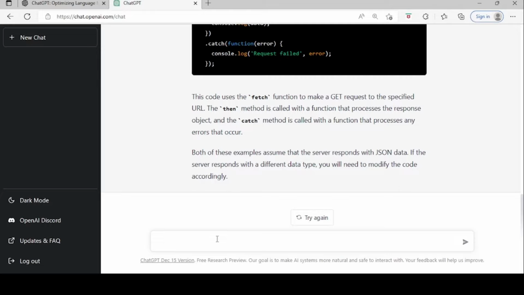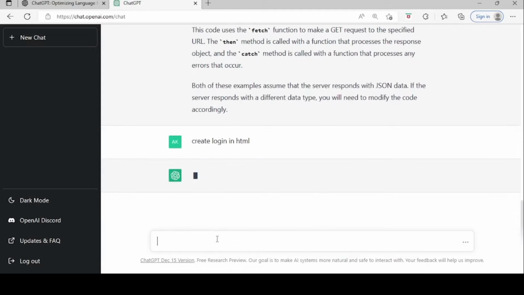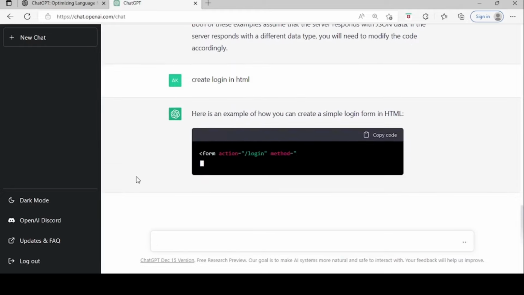If you want to create a login form in HTML, it will give you ready-made code for your use with explanation. It will take some time to evaluate the right response for you. ChatGPT uses supervised and reinforcement learning techniques to create a right model for response.